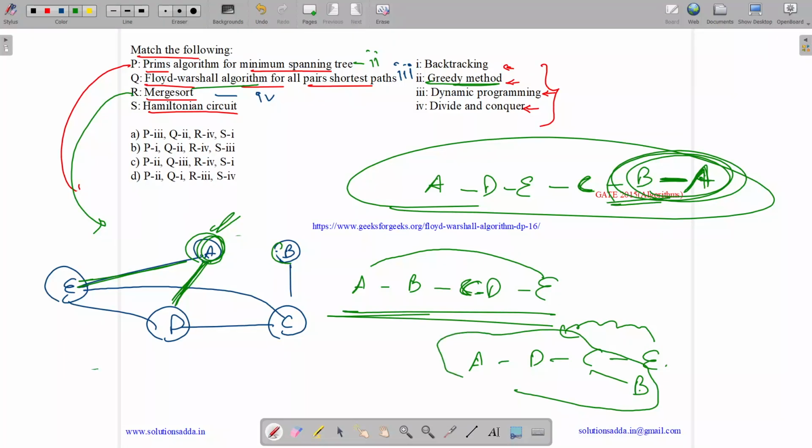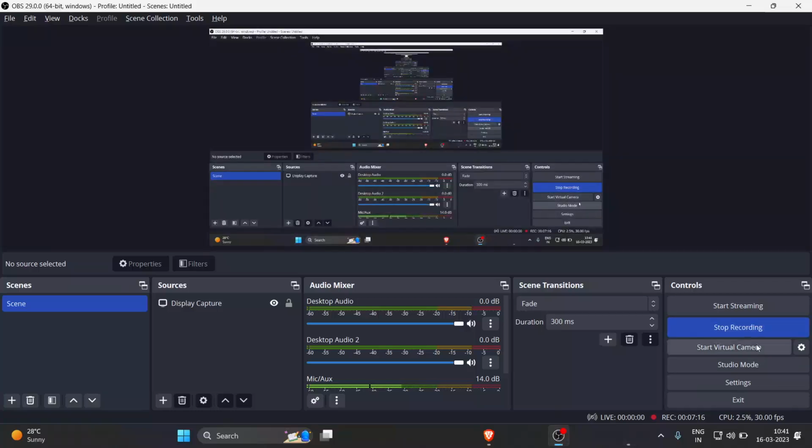Here now it becomes a Hamiltonian path. Okay, so we need to check for all possibilities. So Hamiltonian circuit is based on backtracking, as we need to backtrack whenever we do not get a possible option. So answer is P is mapped to 2, Q is mapped to 3, R is mapped to 4 and S is mapped to 1. So option C is correct.